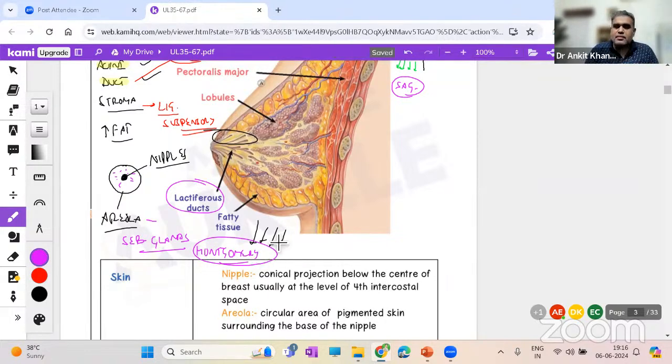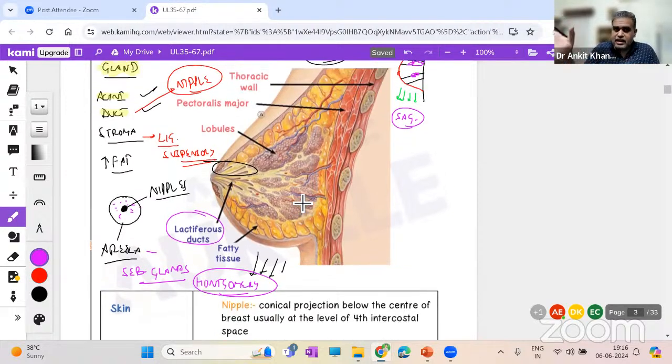So coming to structure again, it is basically glands having acini and ducts. Ducts are opening into the nipples, right? And surrounding there is stroma and fatty tissue. So in a non-lactating female whose acini are not working, acini proportion is less and fatty tissue proportion is more. In a lactating female, the acini and duct proportion will be more and the fatty tissue proportion will be less. And to support and to prevent the sagging of the breast, we have the suspensory ligaments. So breasts don't sag normally. If they start to sag, half of the breast will be non-functional. Clear? So this you have to understand.